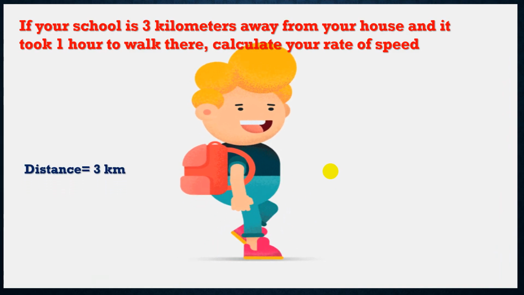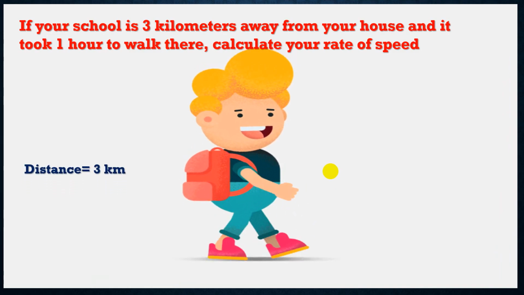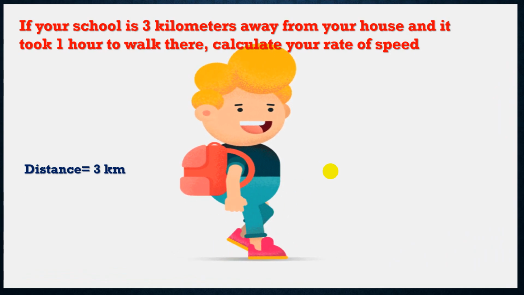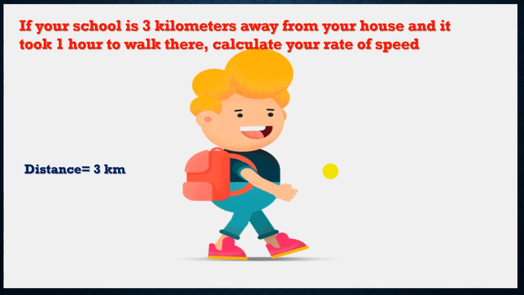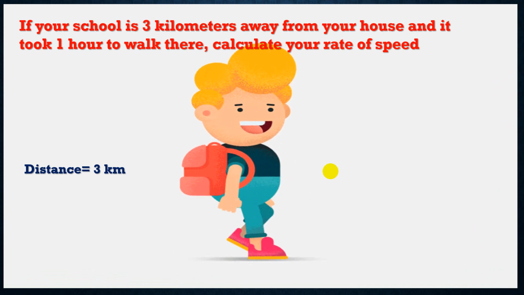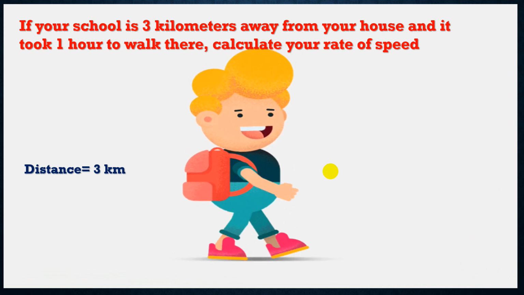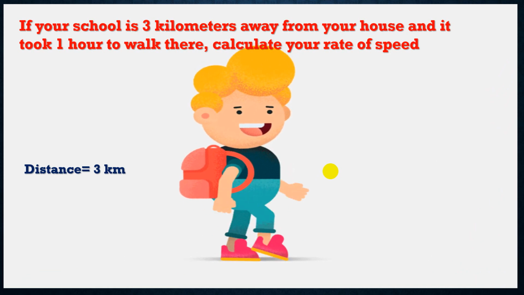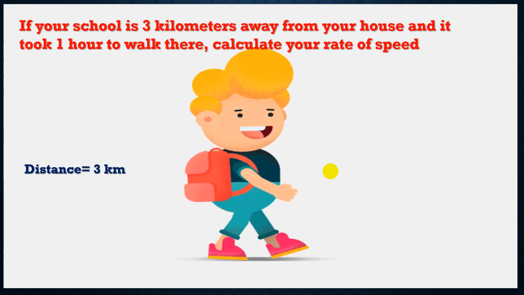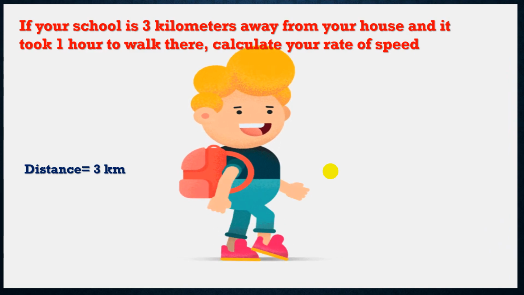I write in my draft: distance equals 3 kilometers. How do I know 3 kilometers is the distance? Because I measure distance by kilometer, so the number before kilometer is the distance the object travels.